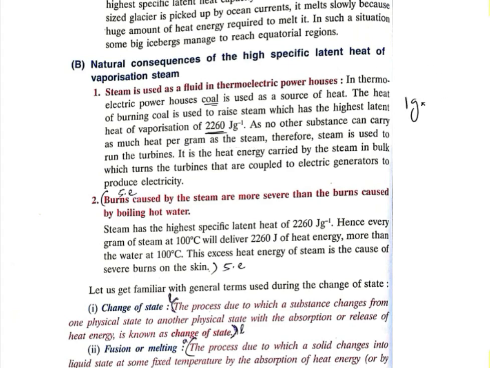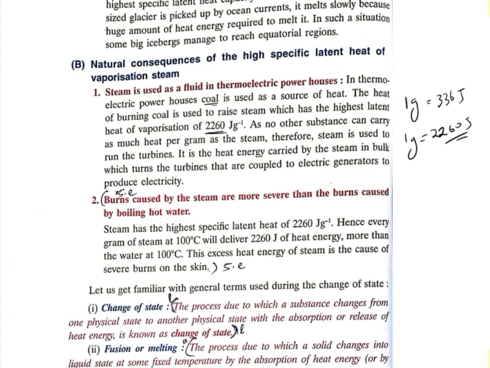You can see 1 gram of ice can contain 336 joules of energy, but 1 gram of steam contains 2260 joules of energy, the highest of all. Therefore steam is used to run the turbines. The steam produced is used to run the turbines, and after turning the turbines we can generate electricity.